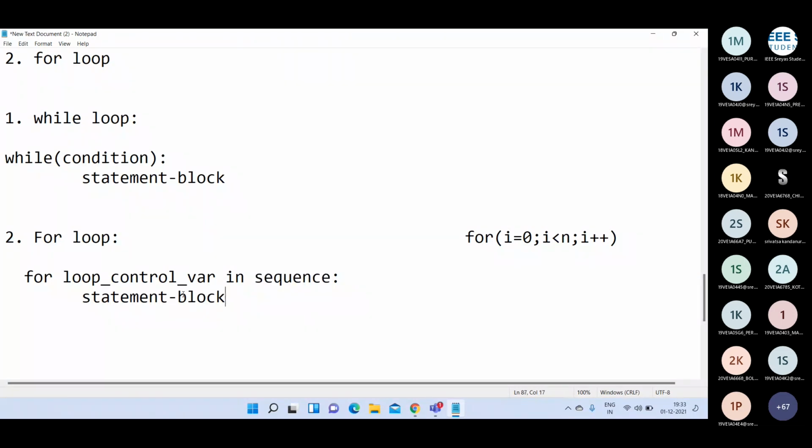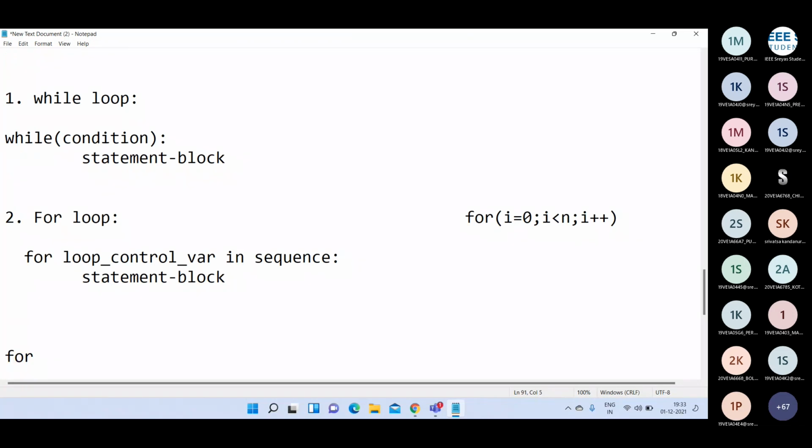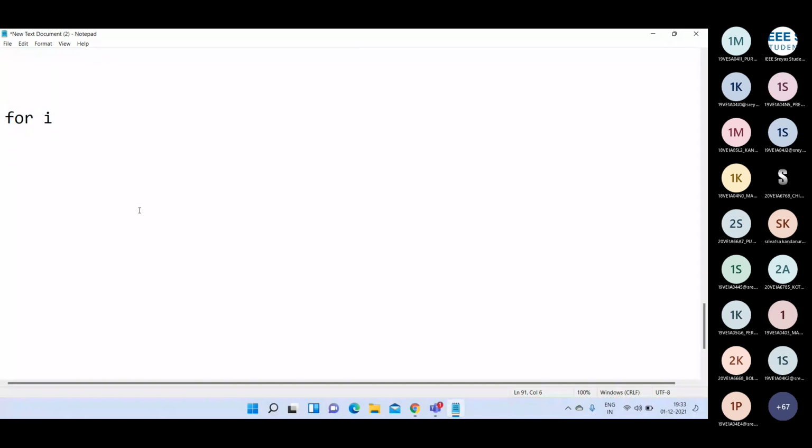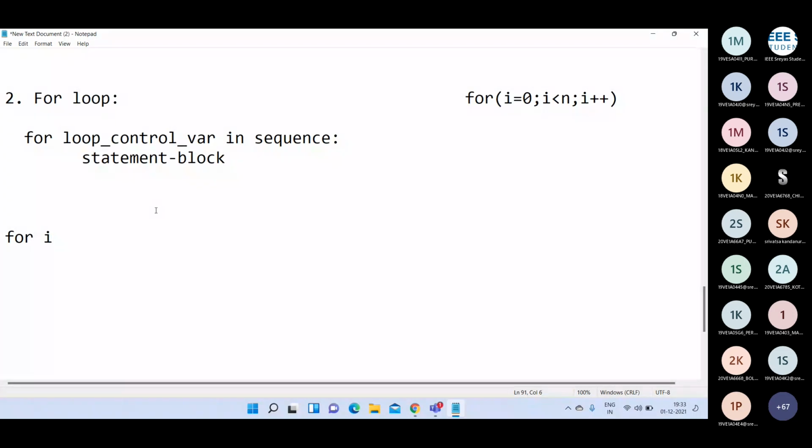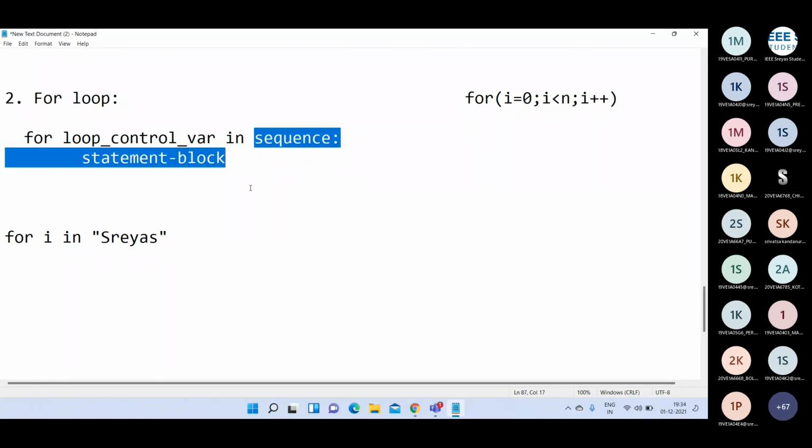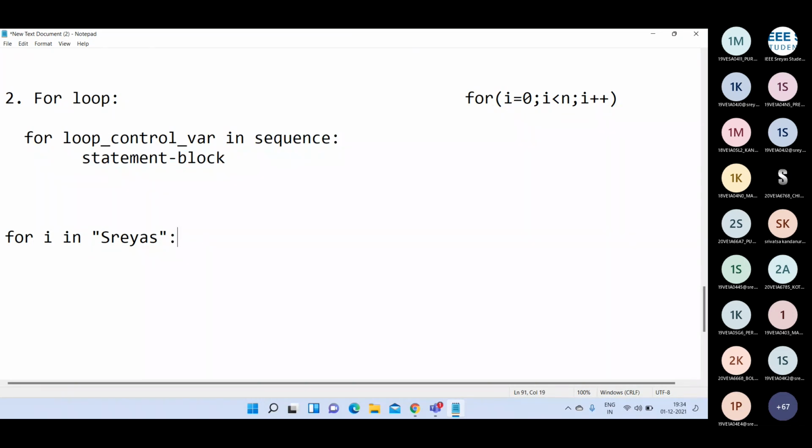For example, let me tell you one example here. For కనిపిస్తుందా ఇది? For what is the syntax? Loop control variable kada. For the variable name is I. In I am writing one string here. The string is Shreyas, for example. I am writing the string in the place of this sequence, that is Shreyas, followed by colon. Then I can write print of I. I am printing print of I here. Then what happened here is, here the string Shreyas contains 6 characters.